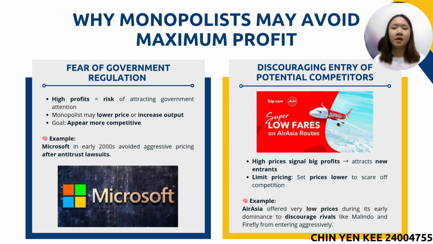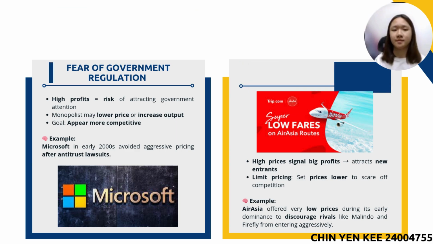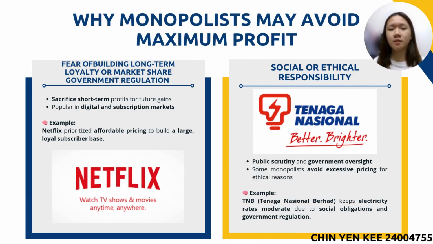Second, discouraging entry of potential competitors. High profit can attract competitors, especially in markets with low entry barriers. To avoid this, monopolies often use limit pricing. A good example is AirAsia, which keeps prices extremely low to discourage competitors like Malindo and Firefly from entering key domestic routes.